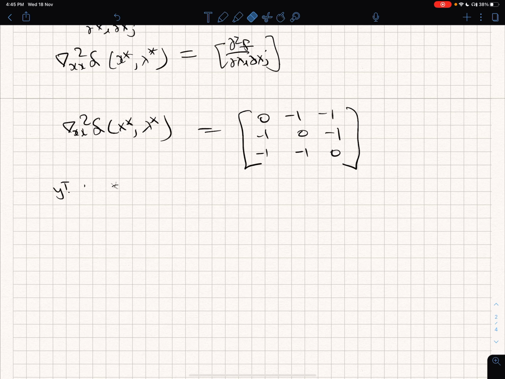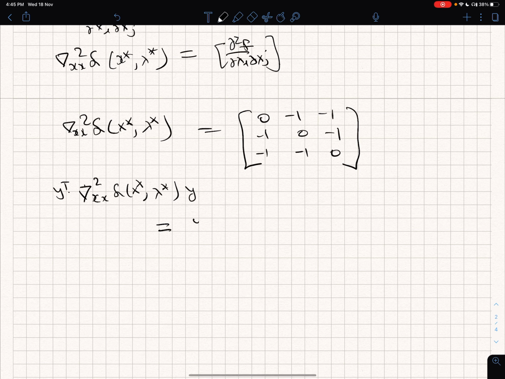Sorry, I have to write the second derivative part here. I have to look at this particular thing, and this is going to be equal to, what is the restriction?